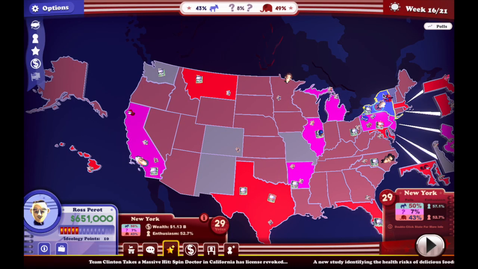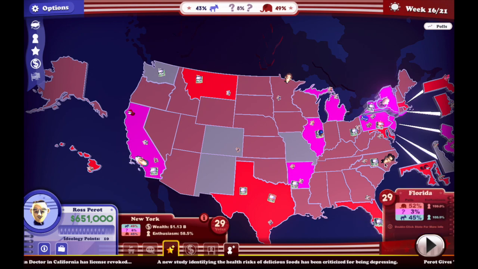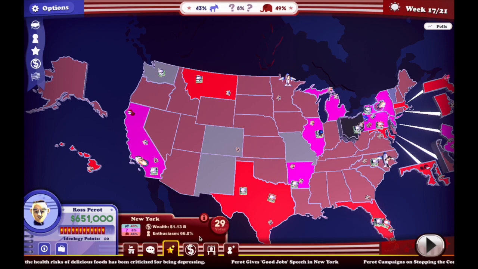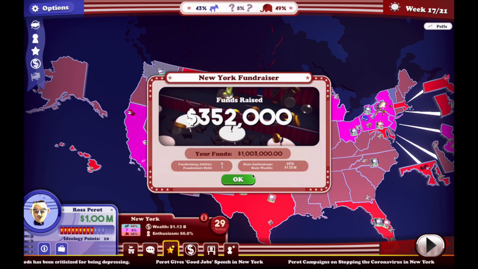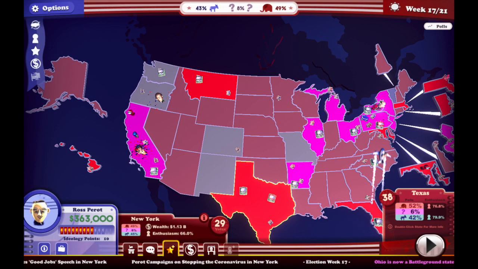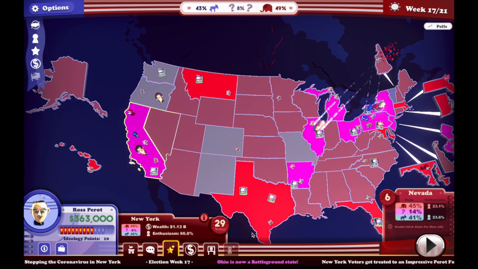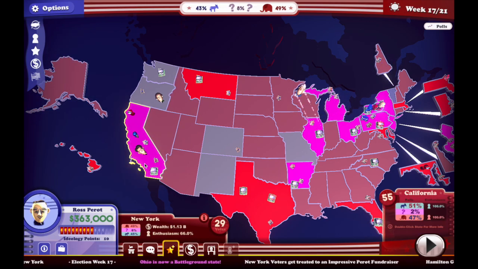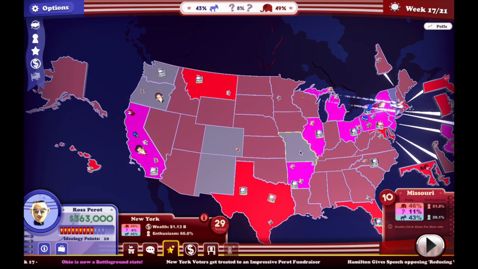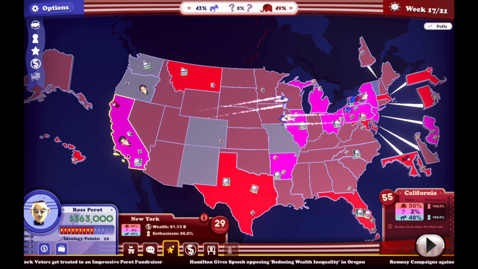Talk about good jobs. Talk about stopping COVID. This gives us, no, it doesn't quite give us New York. Next time we'll do a fundraiser, and then hopefully we can buy an operative. Get a smear merchant to go in here. Alright, so next turn I'm going to buy a fixer and get rid of their... Oh, they took it out of California, whatever.